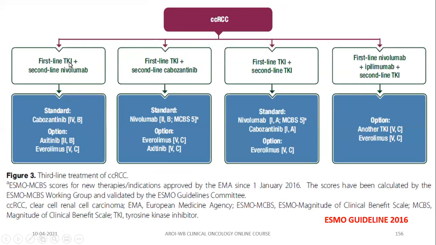For example, first line TKI, second line nivolumab, you can advise cabozantinib. First line TKI, second line cabozantinib, you can advise nivolumab. First line TKI, second line TKI, you can advise nivolumab or cabozantinib. First line nivolumab plus ipilimumab and second line TKI, the option is another TKI or everolimus.